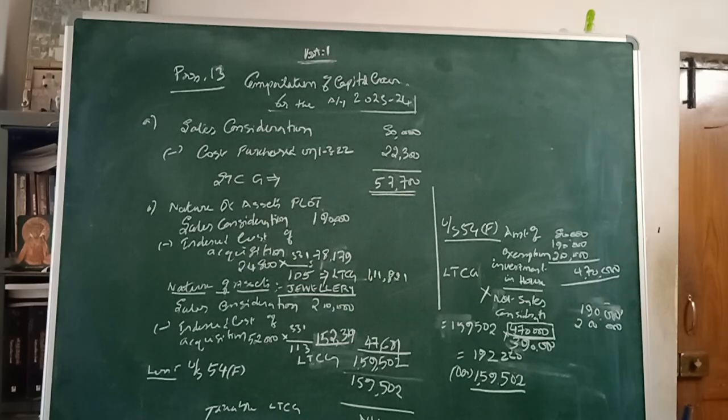If you are purchasing bonds, it is 54EC; compulsory acquisition of land, industrial undertaking, then 54D; purchase of agricultural land, 54B; sale of a house and purchase of a house, then it is 54. Whereas here it is quite a different one, so we have to claim the exemption under section 54F.